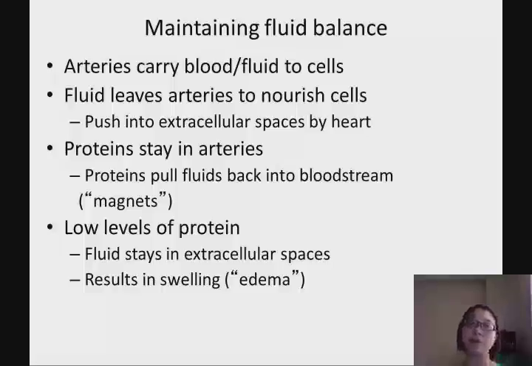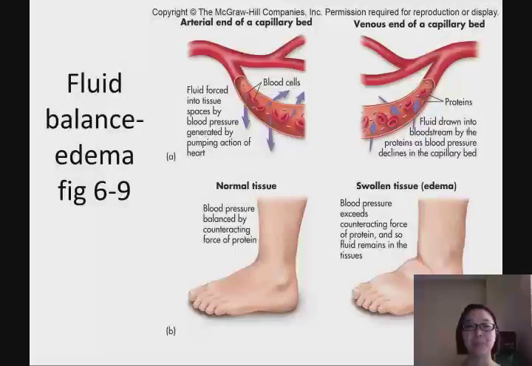However, protein is a large molecule. It's not going to be pushed out of the artery, so the proteins stay in the artery, and it's like a magnet. It pulls those fluids back into the artery. So that's why we can maintain the fluid balance. If you have protein malnutrition, then there's no protein in the artery. How are they going to draw that fluid back to the bloodstream? Then edema occurs.